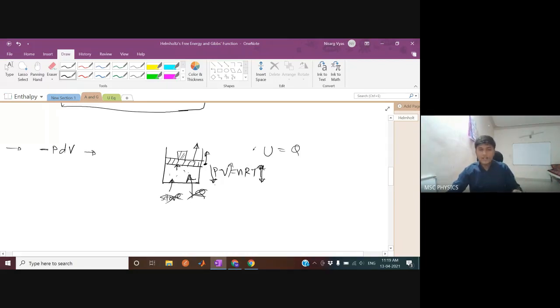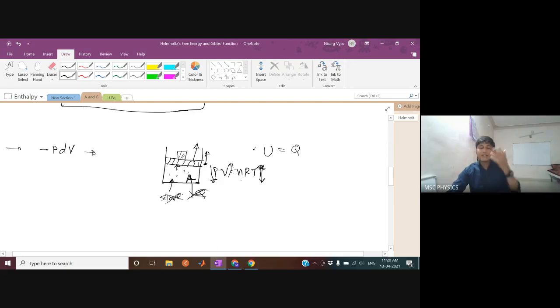In your LPG and CNG cylinders this also happens: whenever you reduce the pressure of any system, it cools down. So whenever this piston moves up, the gas inside it will cool down.